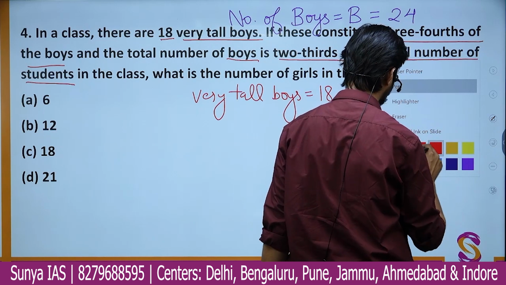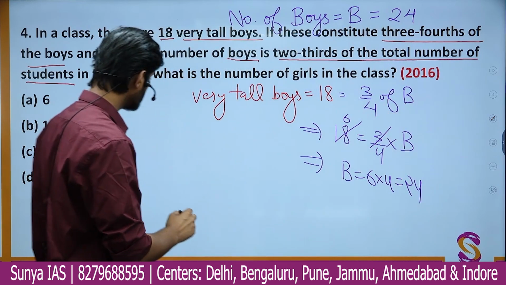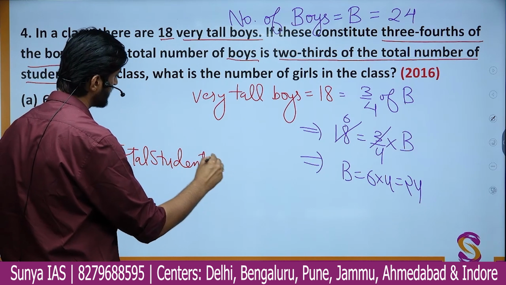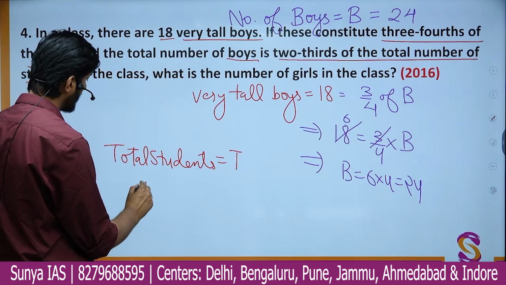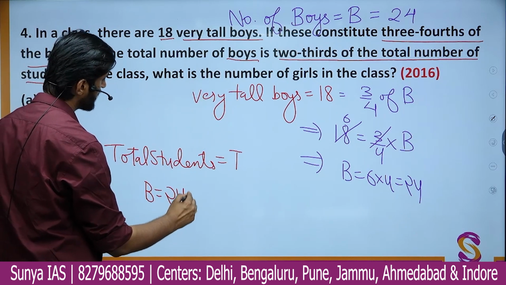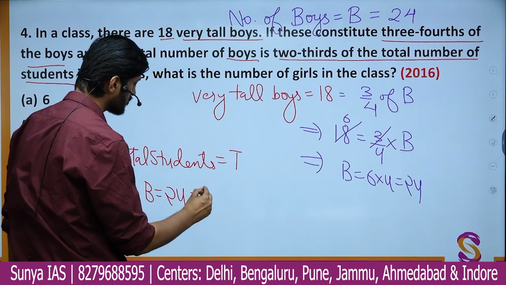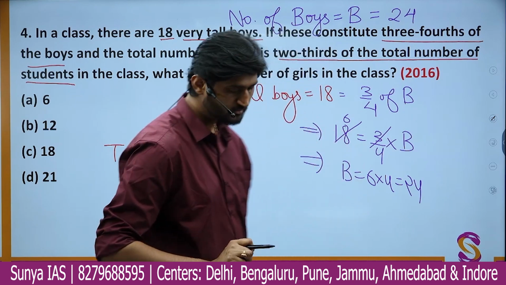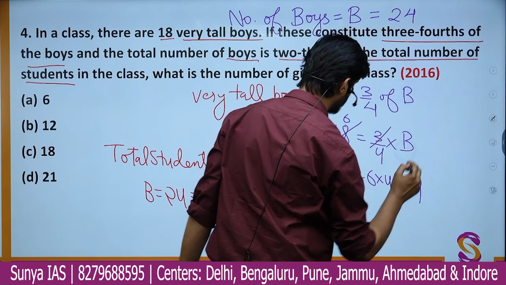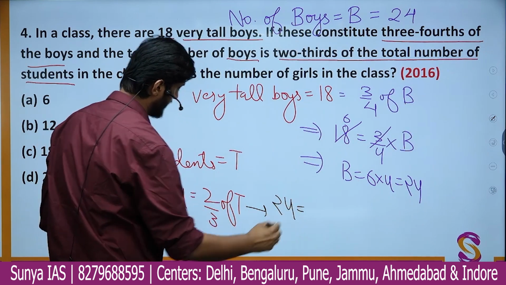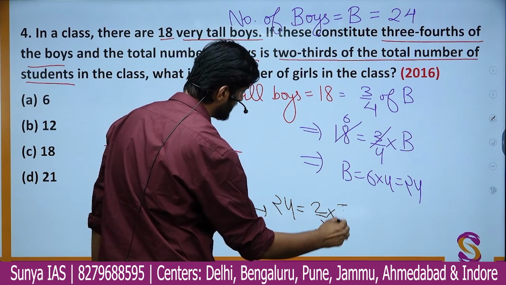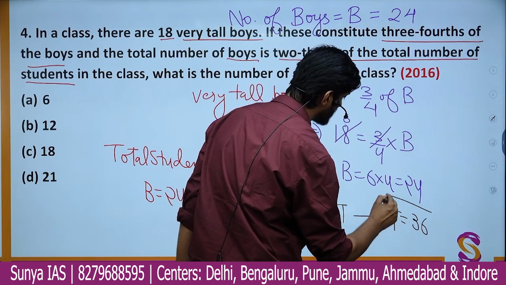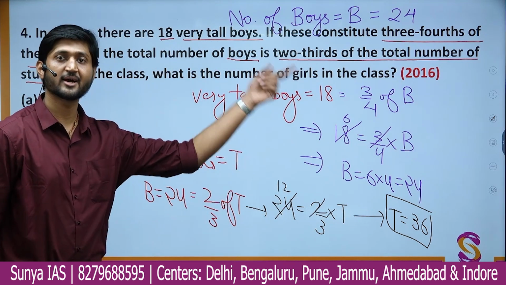So we can say that if total students are T in number, then boys are 24, which are nothing but how much? 2/3 of the total students, which is 2/3 of T. So here you can simply say that 24 is equal to 2/3 into T. On cancelling all of it out, you get the total number of students as simply 36. So one can say total number of students in the class are 36.